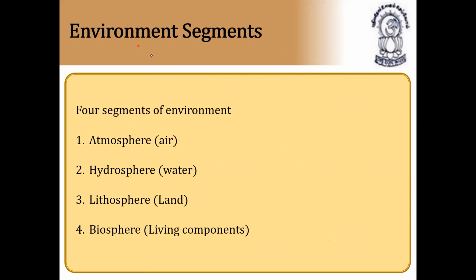Environmental segments. Next we have the environmental segments. Four segments of the environment are present: atmosphere, hydrosphere, lithosphere, and biosphere. Atmosphere is air, hydrosphere is water, lithosphere is land, and biosphere is the living components. So what are the four segments of the environment? Atmosphere, hydrosphere, lithosphere, and biosphere. Let us see now.